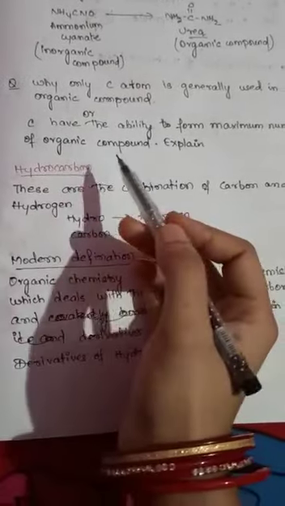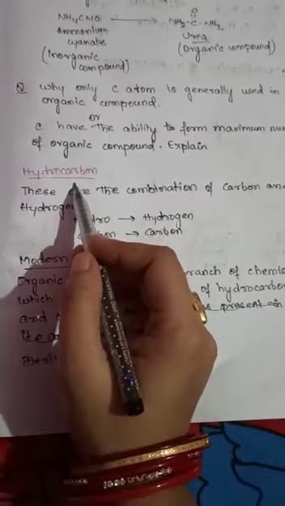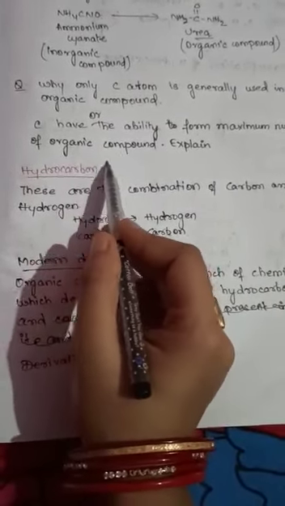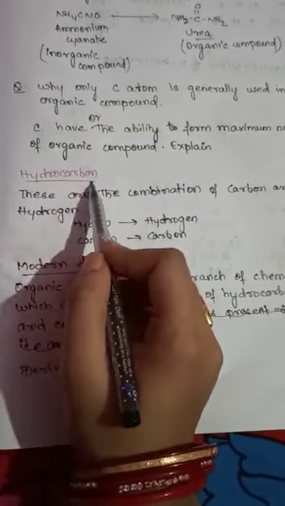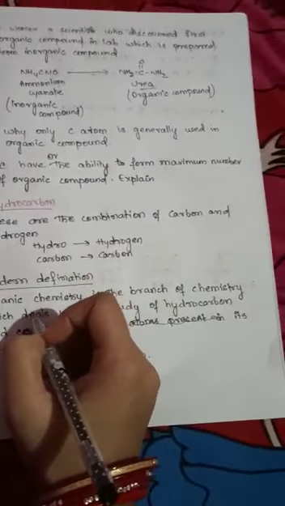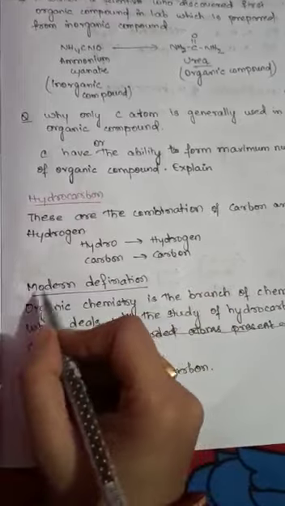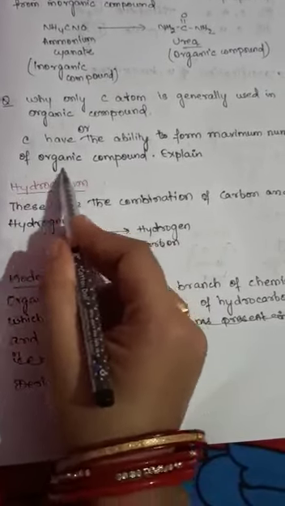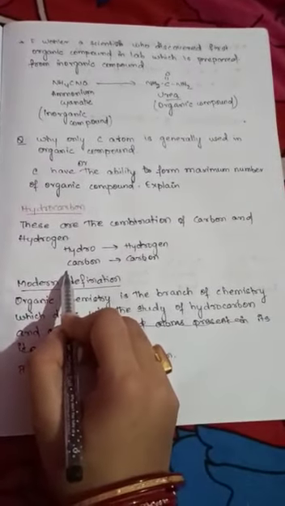Already we all know that carbon means carbon. So what is a hydrocarbon? It is the combination of carbon and hydrogen. The modern definition of organic chemistry is that it is the branch of chemistry which deals with hydrocarbons and their derivatives. So here we can understand what we mean by the derivative of a hydrocarbon.